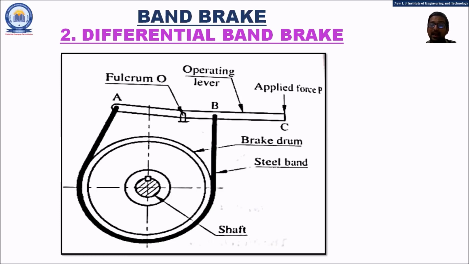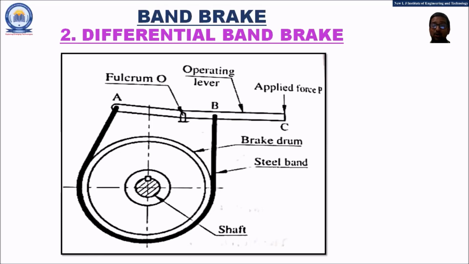In the differential band brake, since the band is connected to the end of the operating lever, the area of contact between the band and the brake drum increases. So because of this increased area of contact, now the force required to apply the brake reduces.